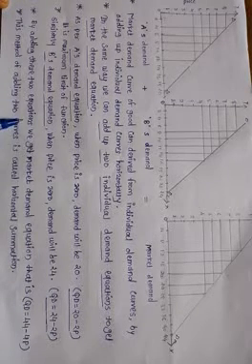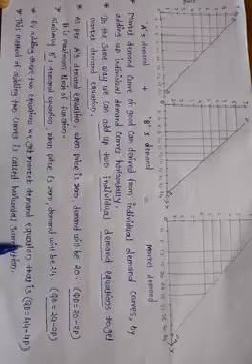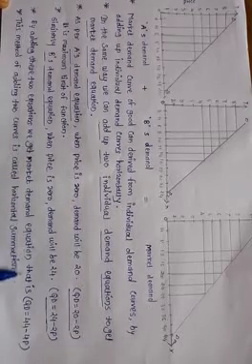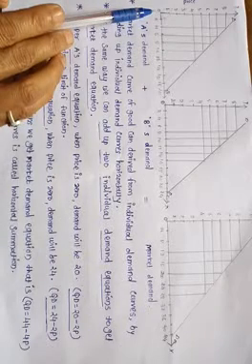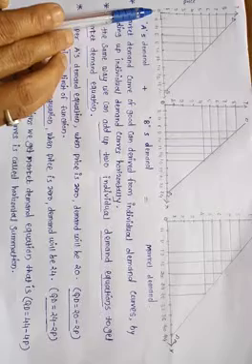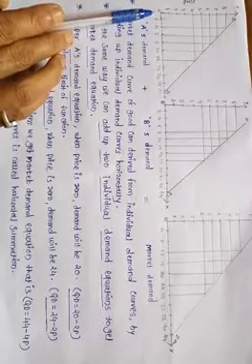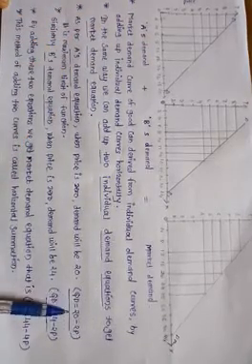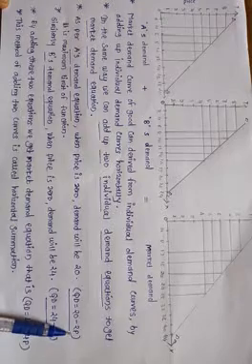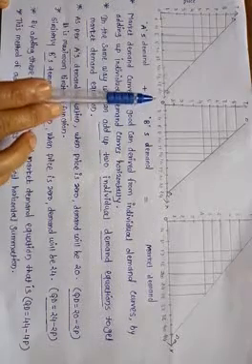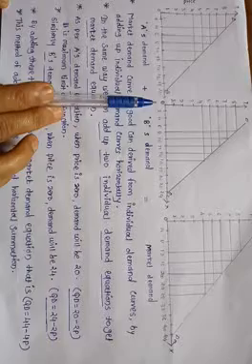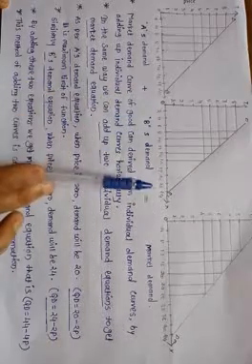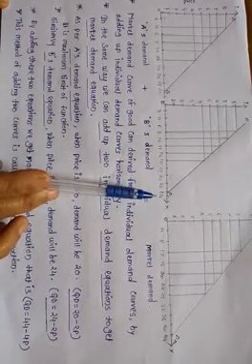At price 0, the demand equation of A is 20 minus 2p, and at price 0, the demand equation of consumer B is 24 minus 2p.